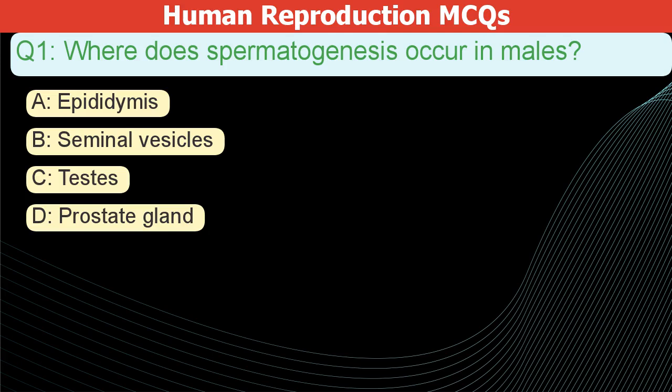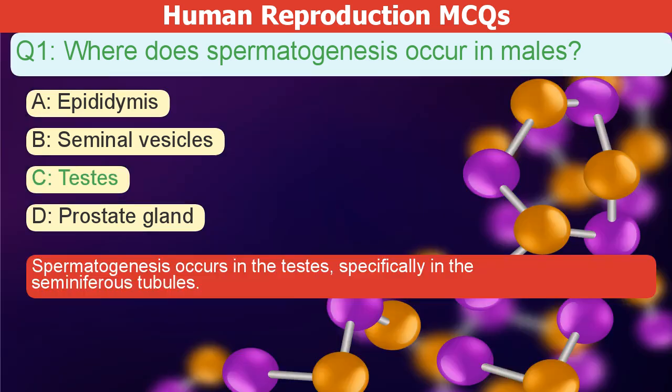Where does spermatogenesis occur in males? A. Epididymis. B. Seminal vesicles. C. Testes. D. Prostate gland. The correct answer is C. Spermatogenesis occurs in the testes, specifically in the seminiferous tubules.